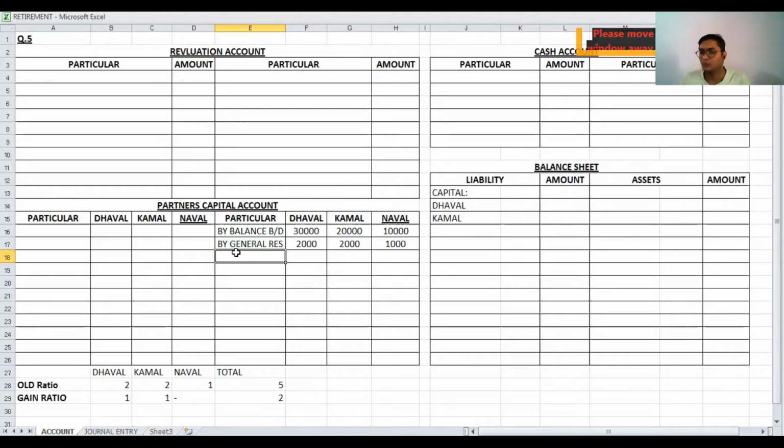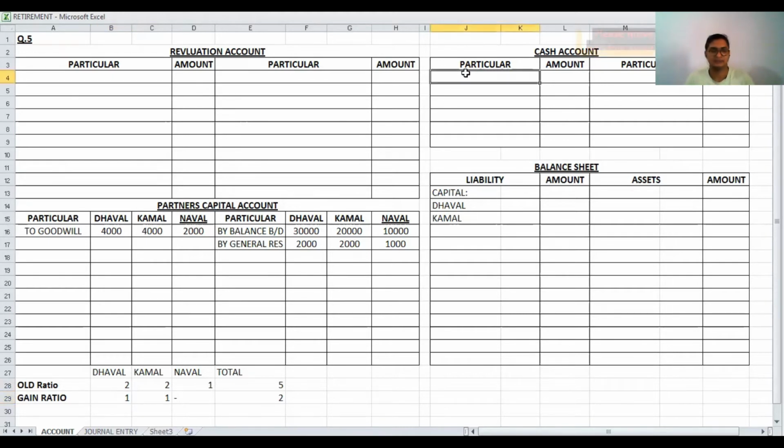On the debit side, goodwill. Goodwill that we have to distribute between the partners is the old goodwill. So we have to write off the old goodwill. Value is 10,000, and 10,000 is distributed between the partners in the old ratio, then our answer is 4,000, 4,000 and 2,000. This 10,000 is distributed between the partners Dhaval, Kamal and Naval in 2, 2 and 1. Machinery, investment, debtor, stock: these amounts are not distributed between the partners.